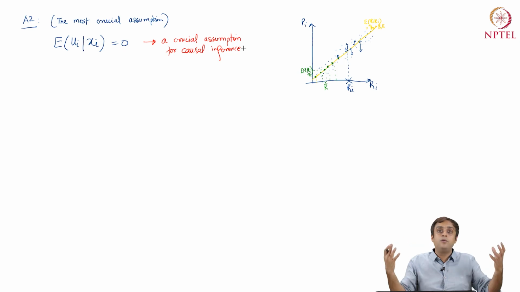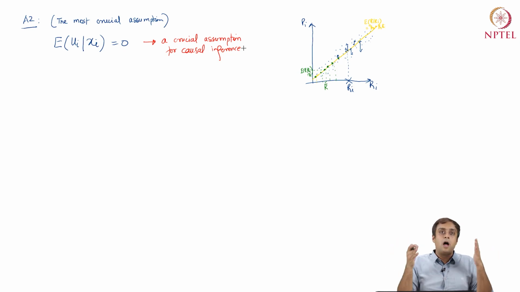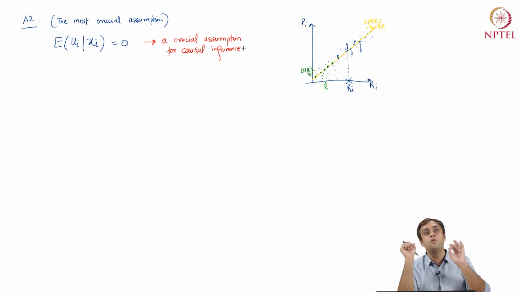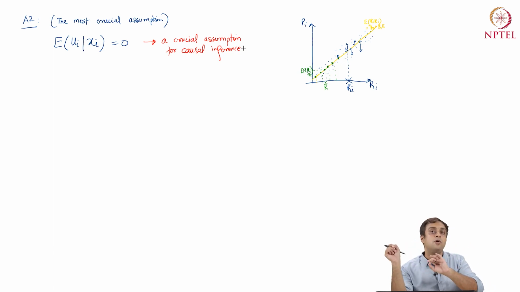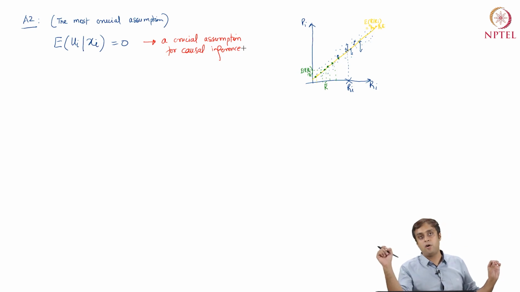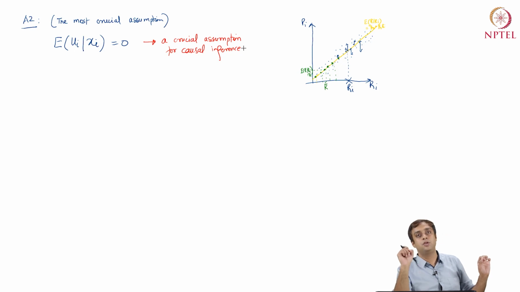Now, how do you decide the directionality? How do you decide the impact that you are seeing is indeed from ri to pi, right? To be able to say that, the assumption in front of your screen is needed. If expectation ui given ri is not equal to 0, beta 1 is not providing a causal impact of ri on pi. It is merely a correlation or association between pi and ri.